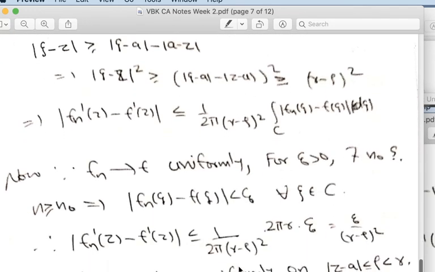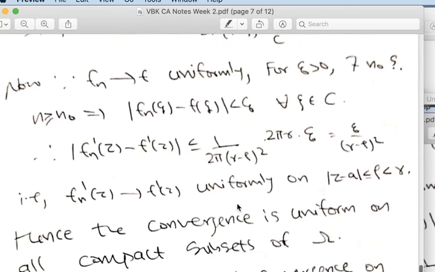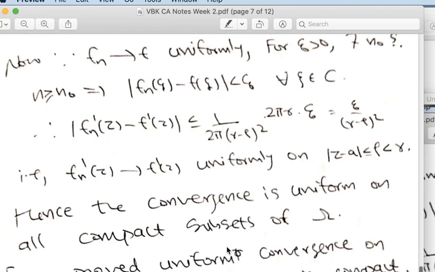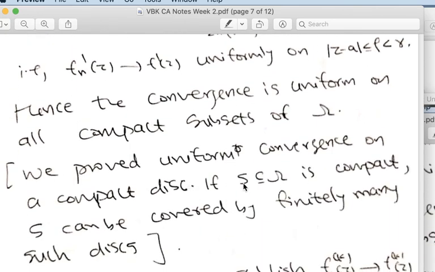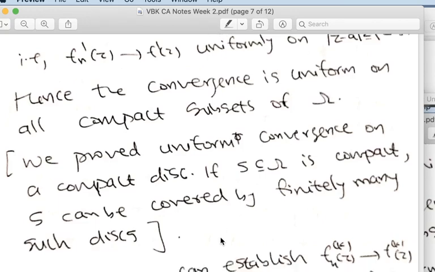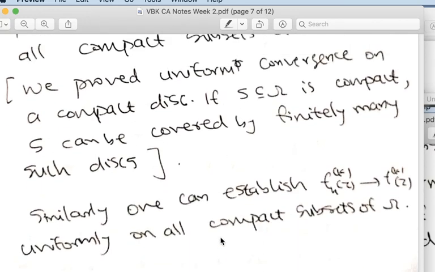So the proof is completed for an arbitrary compact disk of radius r. Now if you take an arbitrary compact set, you can easily see that it can be covered by finitely many such compact disks. On each disk, the result is true. Therefore, it is true on any compact subset of Omega.